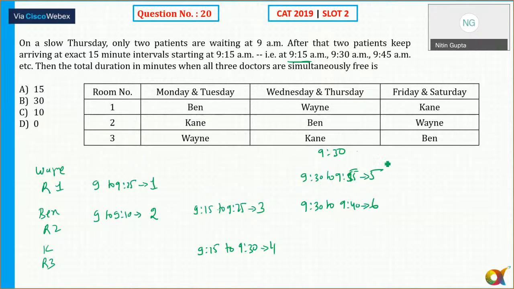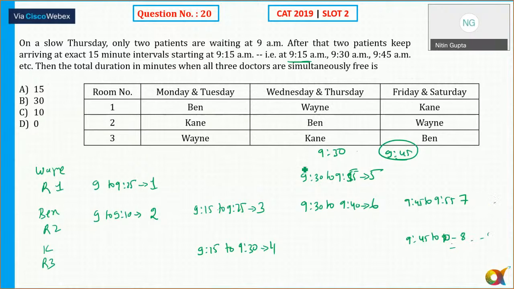Now at 9:45, two more persons are arriving. I think one of the persons who are arriving at 9:45 will go to room number 2. You can see it here. At 9:45 there is patient number 7, and at 9:45 there is patient number 8. He will go to room number 3. That is number 8.